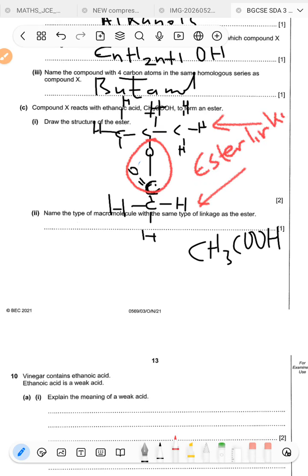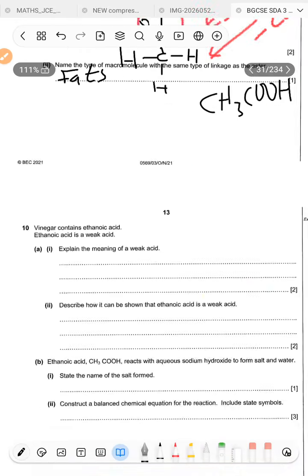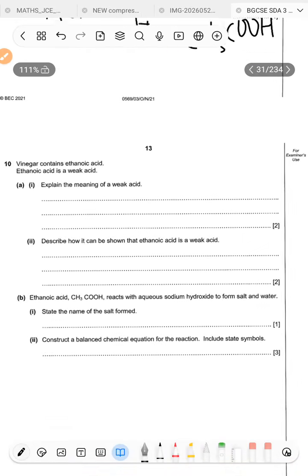So the ester linkage looks like this. You have a carbon, 2 oxygens. Since it's a linkage, it's open on both sides. So another micromolecule that has the same type of linkage is going to be what? It's going to be fats. Fats have a similar linkage to the ester that we're looking at there. Sure hope this is the last question.